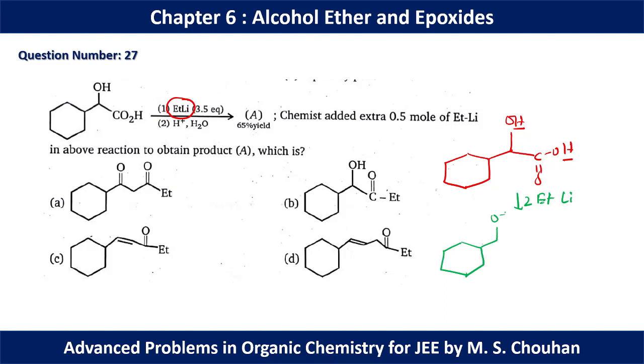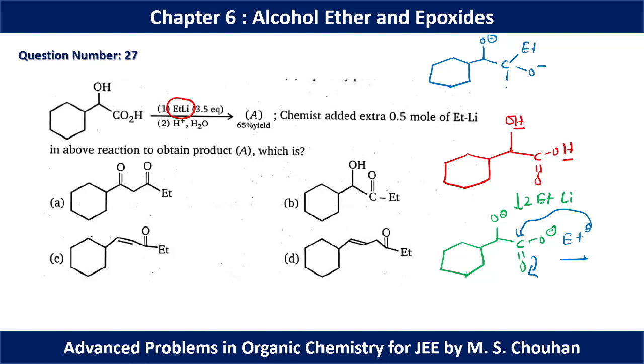Here we have O minus, C double bond O minus. Now again if we add Et minus, this Et minus will approach this C double bond O, which will be dissociated and we will get a 6-member ring with O minus, C Et O minus.